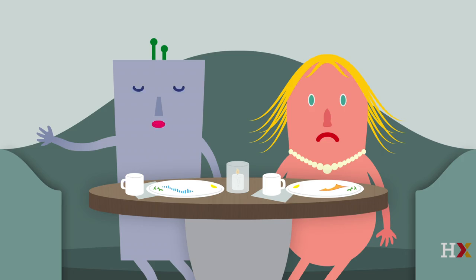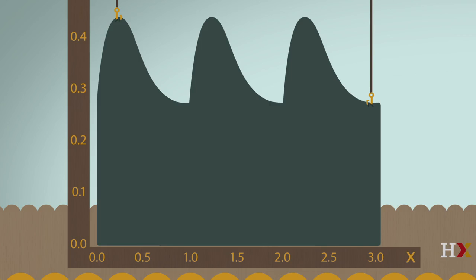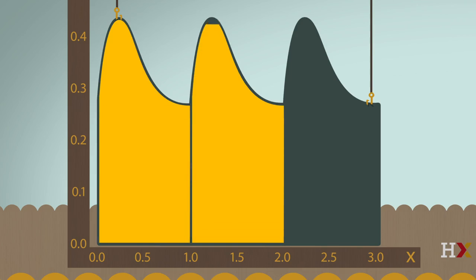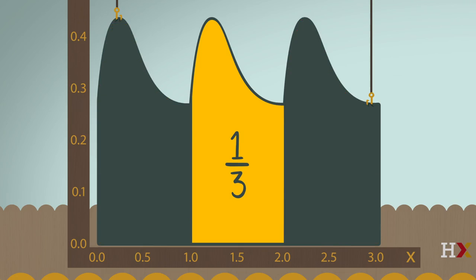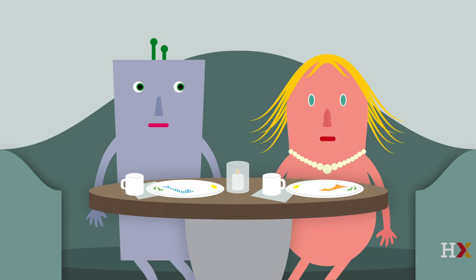But wait, there's a sweet symmetry here. Randy is equally likely to be in the intervals 0 to 1, 1 to 2, and 2 to 3, so by symmetry, the probability is 1/3 of being between 1 and 2. You're right. That's beautiful. I didn't realize that breaking the problem up into discrete chunks would help so much.